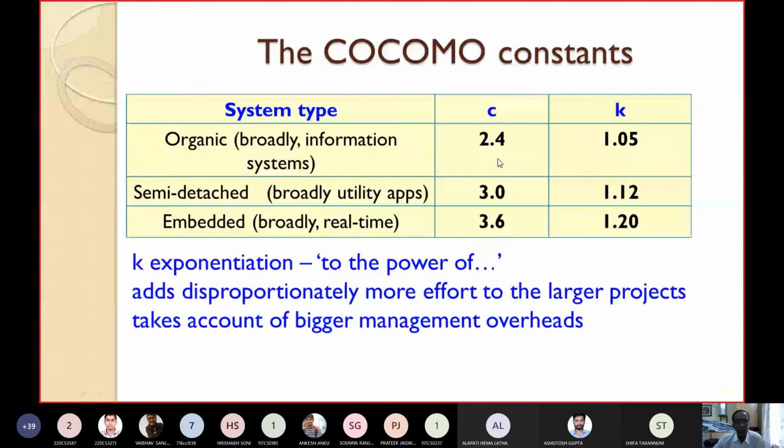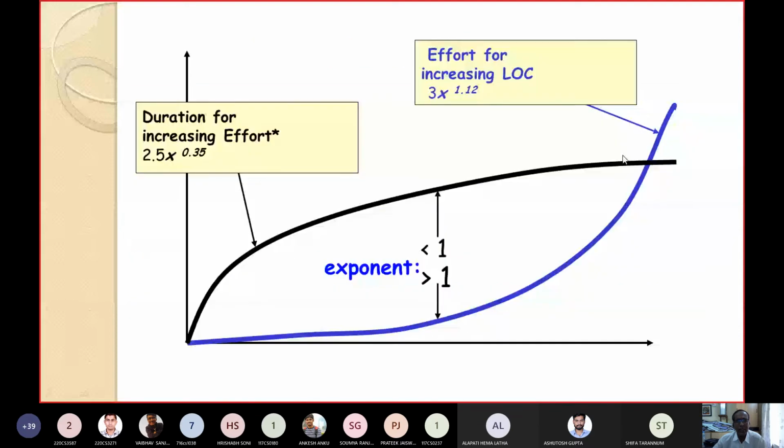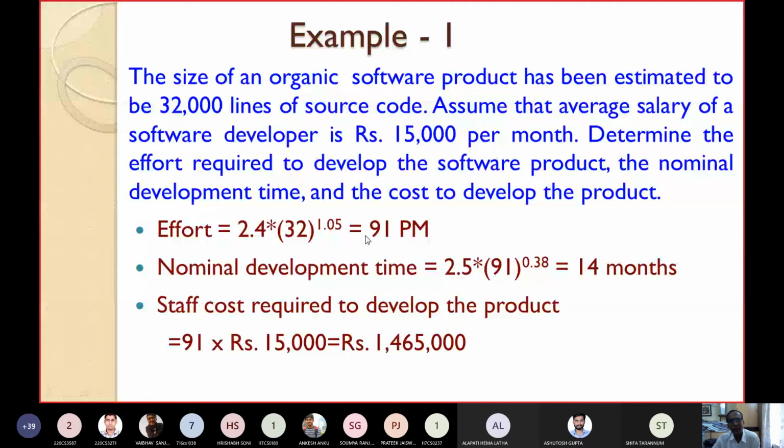Let us put the values. In place of C, I have put 2.4. In place of K, I have put 1.05. And if you solve the equation, it will come to 91 person months. I have already told you the unit of effort is a person month or staff month. So the value of effort is coming to be 91 person months. Of course, you will be allowed calculators in this subject.